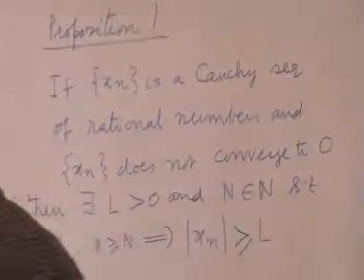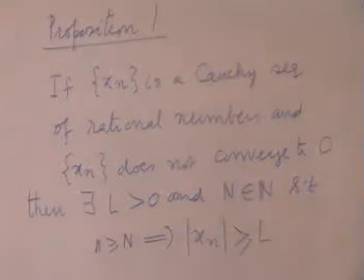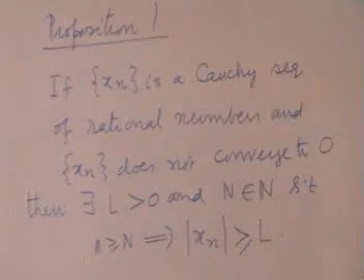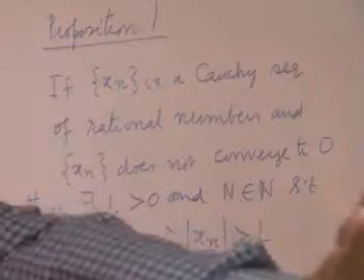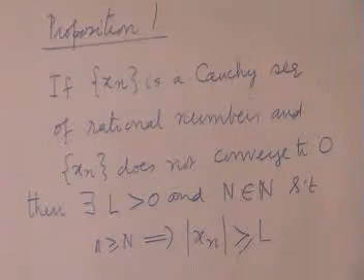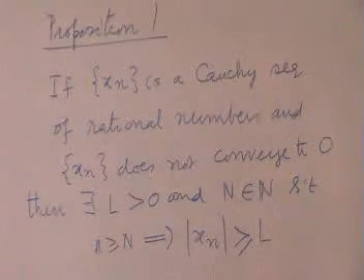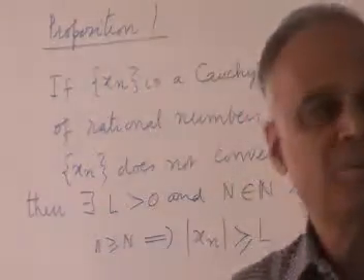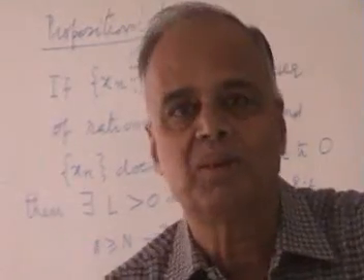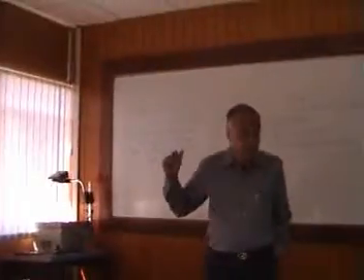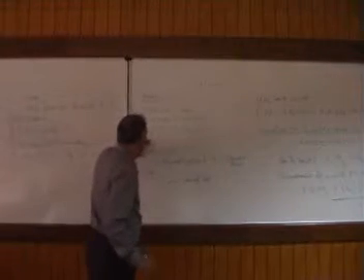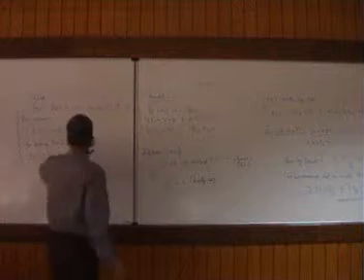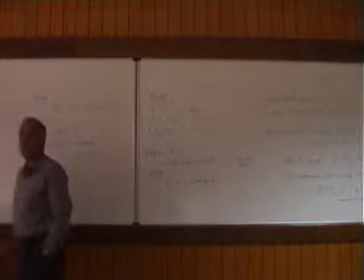So basically what is meant by convergence? Convergence really means you are attracted as close as you want. Non-convergence means you are kept away at a distance. That's all this says. The mathematical conclusion of that common sense statement has to be made like this. I'm not converging to you means I am staying away from you. You can only make these statements if it is a Cauchy sequence. The Cauchiness brings that beyond a certain stage they have to keep a minimum distance.